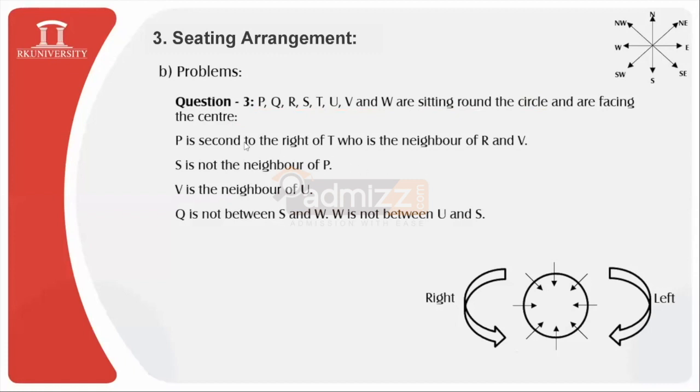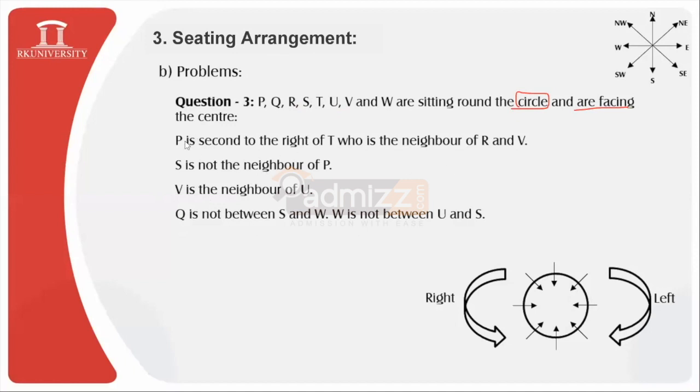Now see, students, what you need to do is observe this question carefully, what is provided in the question data. P, Q, R, S, T, U, V, and W, we have 8 persons sitting around a circular table, facing towards the center, and hence these arrowheads denote the direction of facing of the persons. And then we need to observe these 4 conditions which are specified properly. We will try to understand these 4 conditions properly.